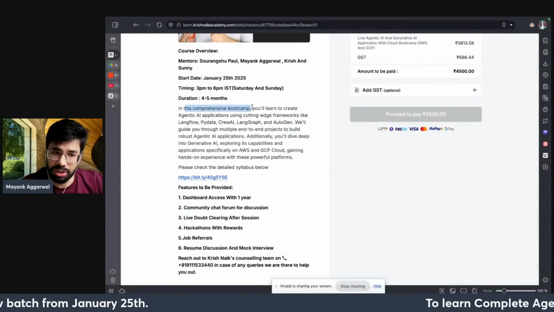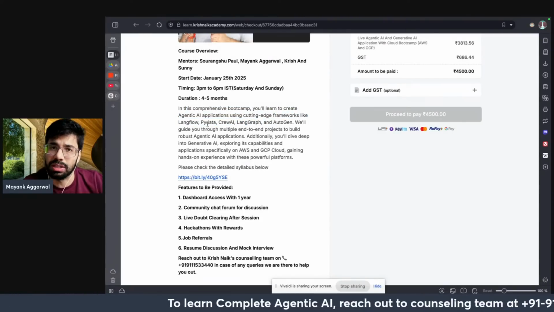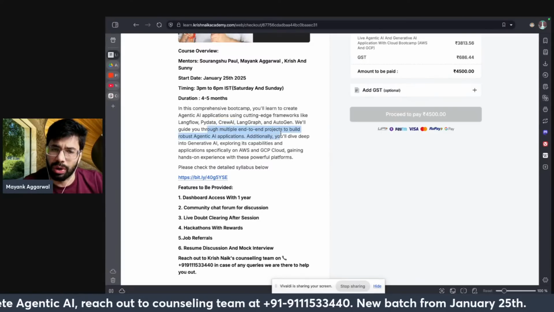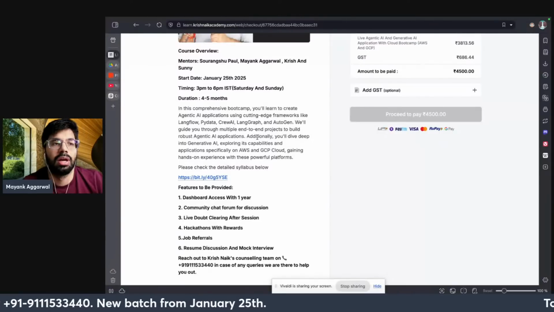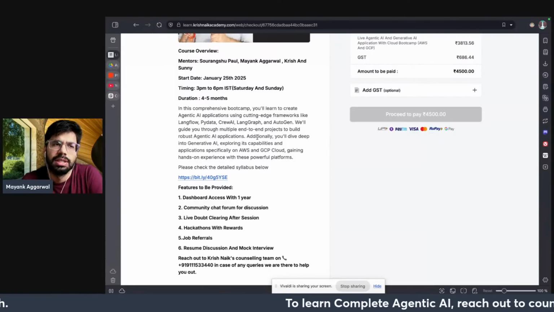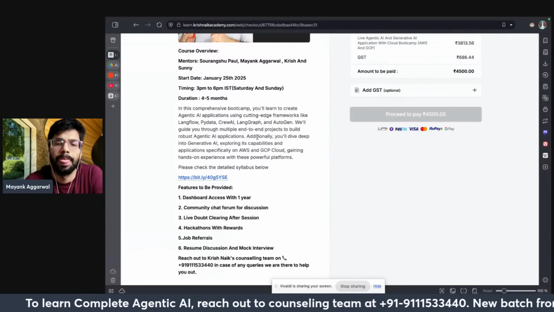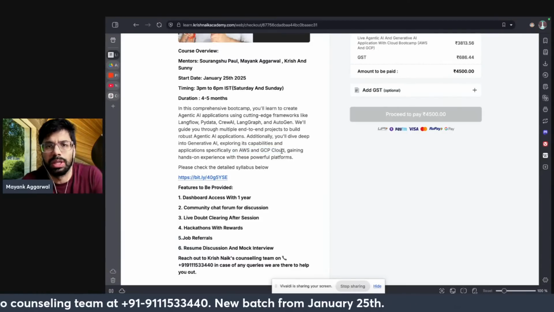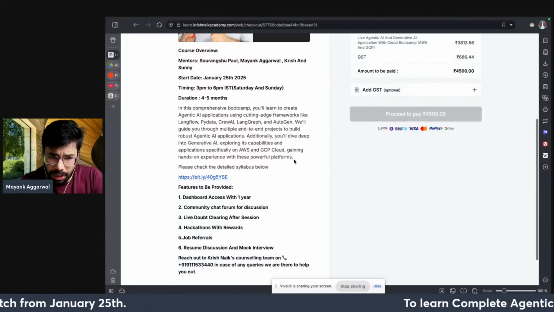As you can see in this course, you will learn to create agentic AI applications using cutting edge frameworks: Langflow, something we used in the last class, CrewAI, which we are going to use today, LangGraph, and AutoGen. We are going to guide you through multiple end-to-end projects as well. We are working on creating real world and state of the art projects, and right now you will see today the content generation one. Similarly, we are trying to come up with projects which can be deployed and actually be used in companies, and we will make sure that they are on cloud as well. So no local experience. You will be doing that directly on cloud so that you get that exposure which is required. So these are all the features.